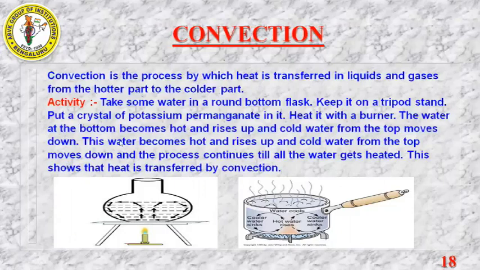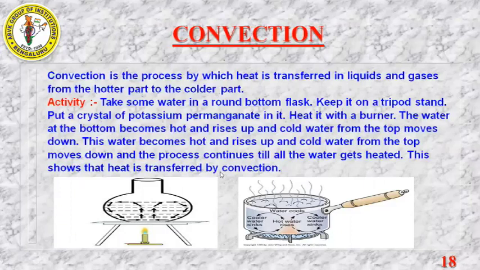Then the activity related to convection. Take some water in a round bottom flask. Keep it on a tripod stand. Put crystals of potassium permanganate in it. Heat it with the burner. The water at the bottom becomes hot and rises up, and cold water from the top moves down. The process continues till all the water gets heated. This shows that heat is transferred by convection.